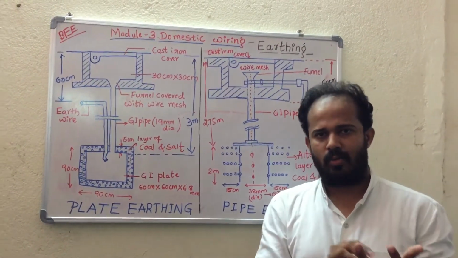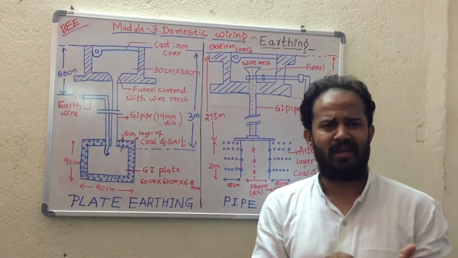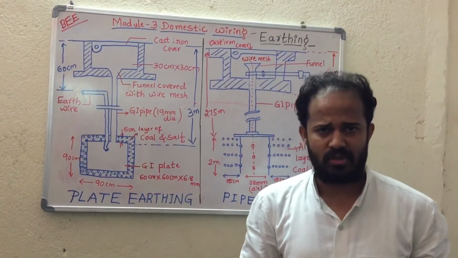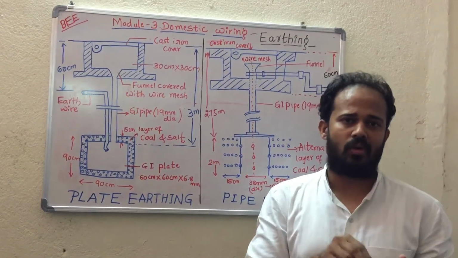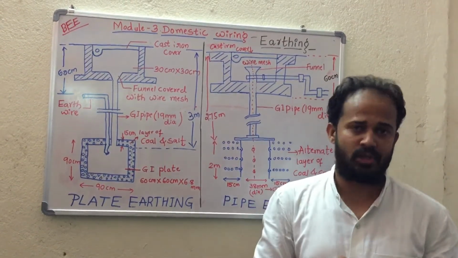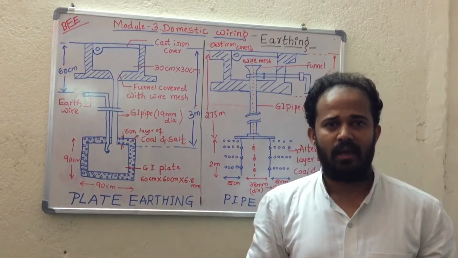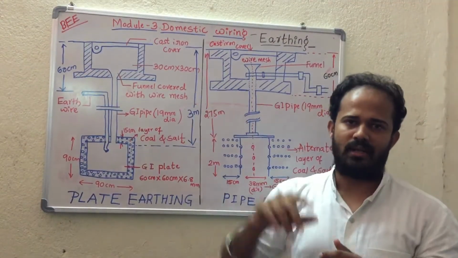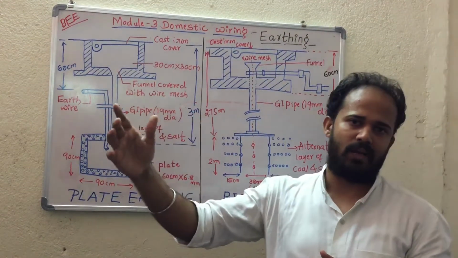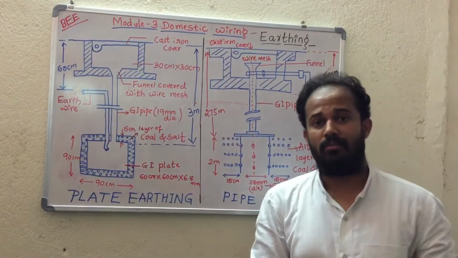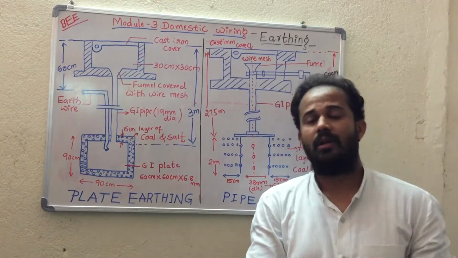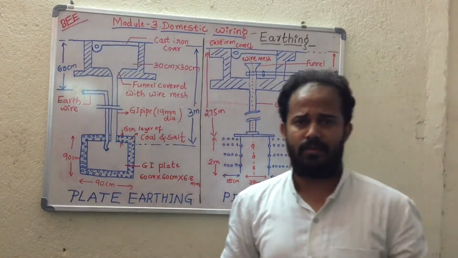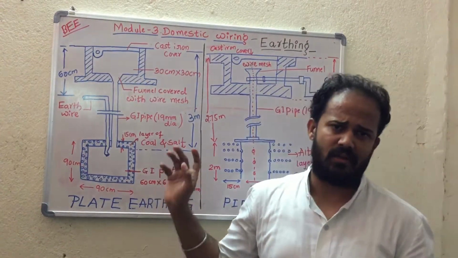One is to protect human beings from electric shock. The second is to maintain the line voltage constant. The third is to protect tall buildings and monuments from lightning strokes. And the fourth is to protect electrical devices and machines connected to overhead transmission lines from lightning strokes; we are supposed to make an earth connection for protection. Clear?